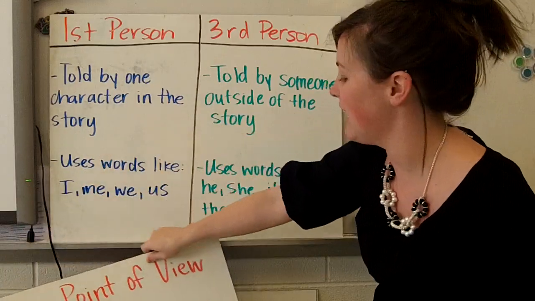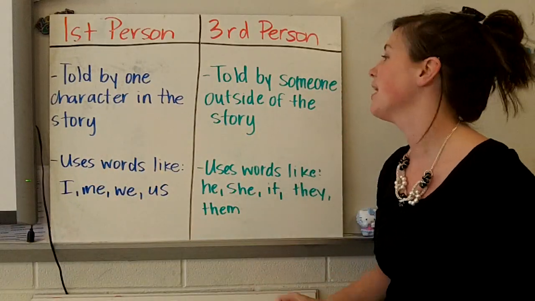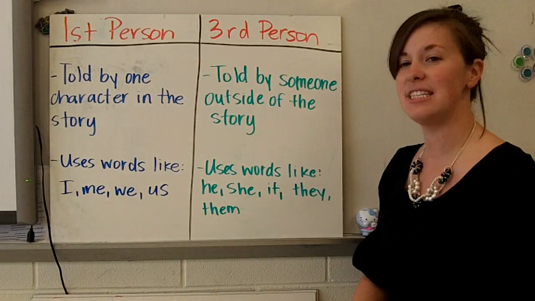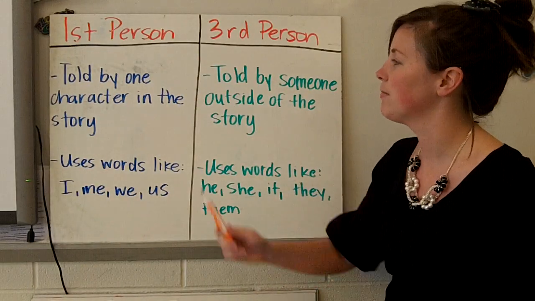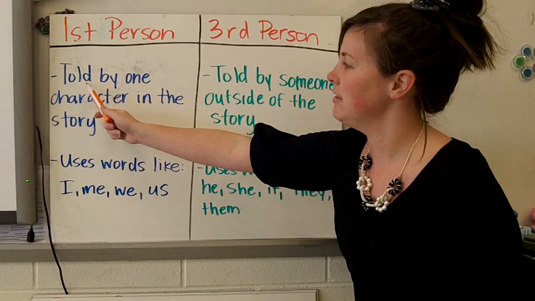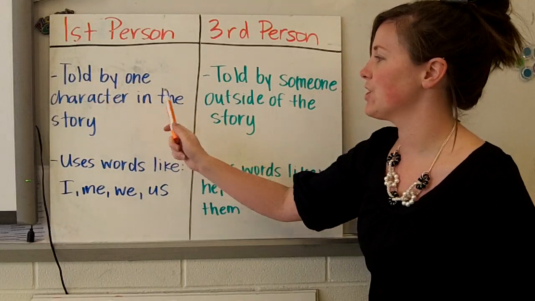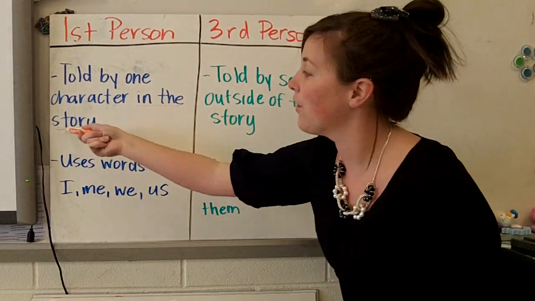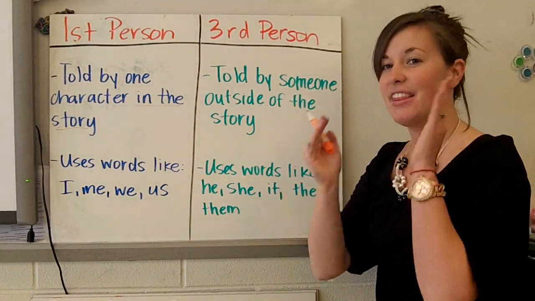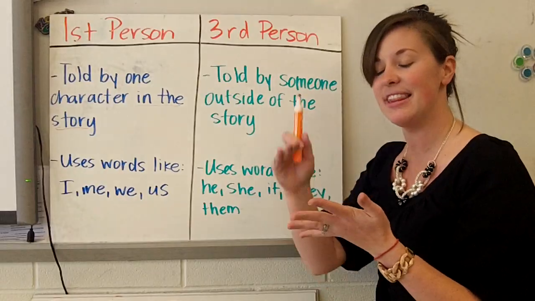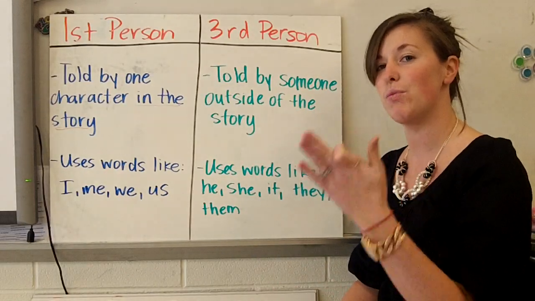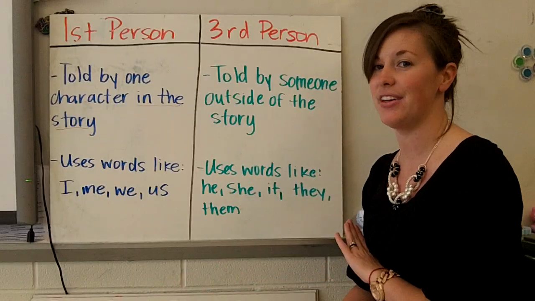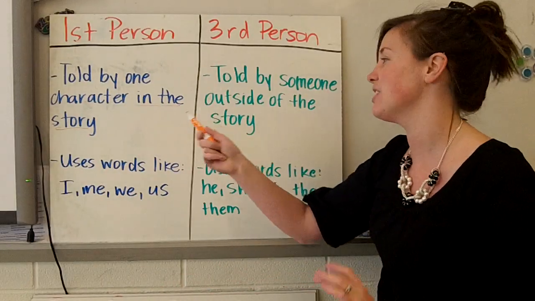Thing we're going to look at is a nice little review slide for us. I've made a T-chart. I've got first person on this side, third person on this side, and it's a good way to compare the two. Okay, so in a first person, it's told by one character in the story. That character is in the story. They're not outside. They're telling you exactly what they see, think, and hear. But it only comes from what they see, think, or hear. You don't get any point of view from any other character other than the person that's telling the story.